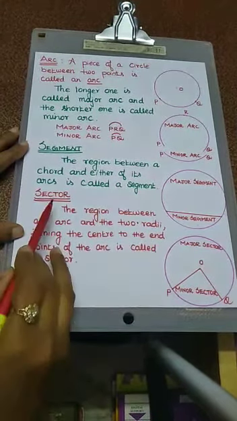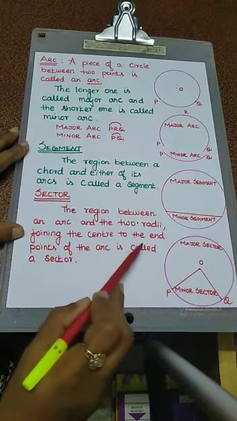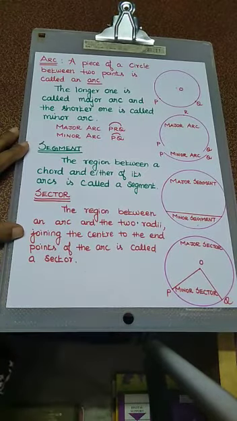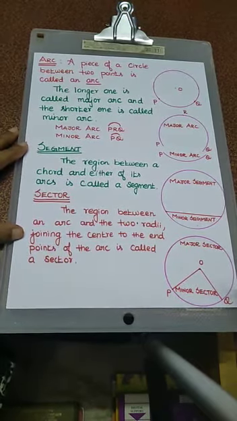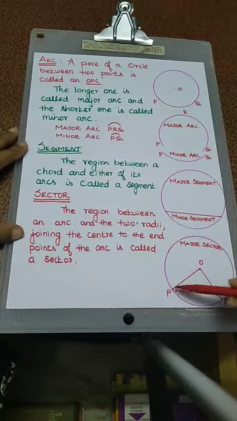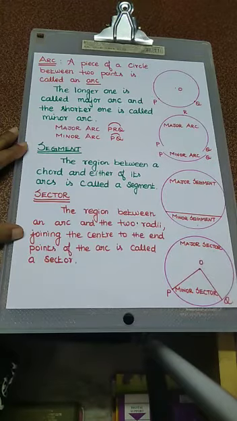The next one, sector. The region between an arc and the two radii joining the center to the endpoints of the arc is called a sector. O is the center of the circle, OP and OQ are the radii of the circle. We join one arc and take two radii. This is a sector. This part is the minor sector, the balance part is the major sector.